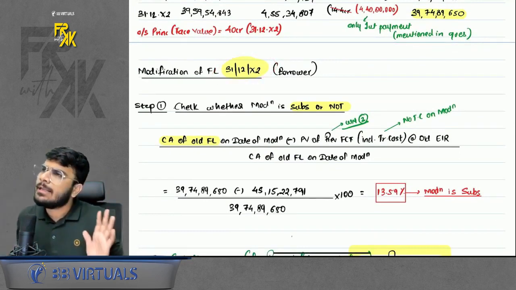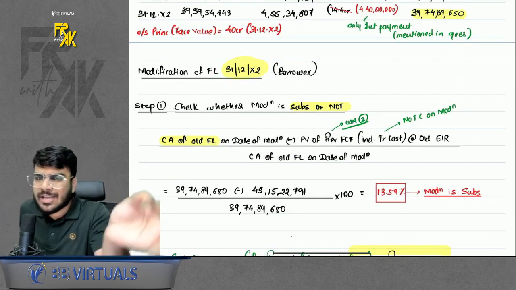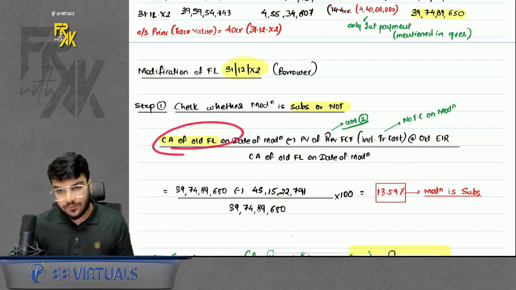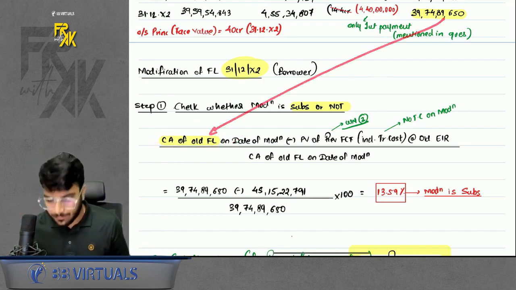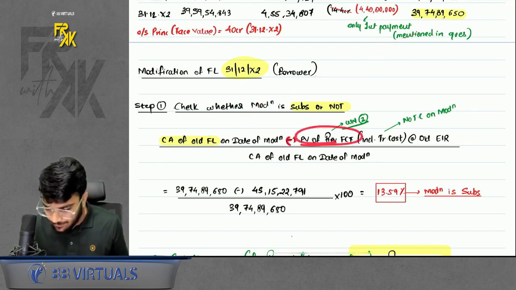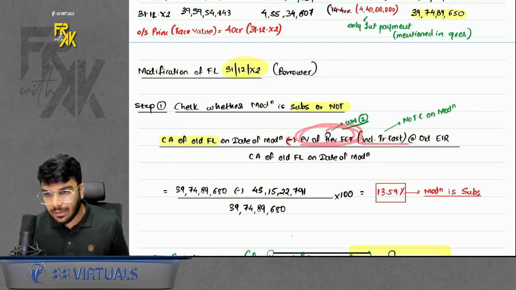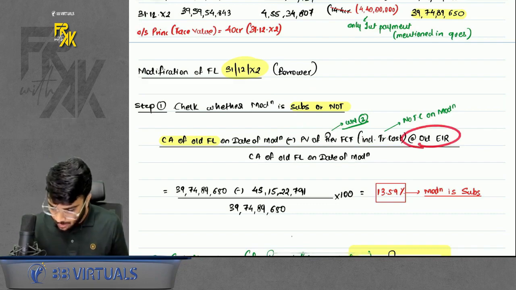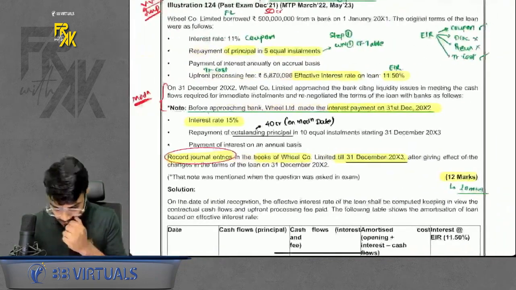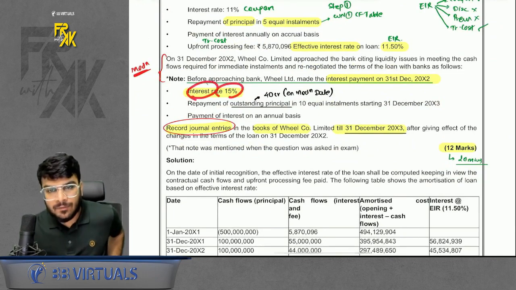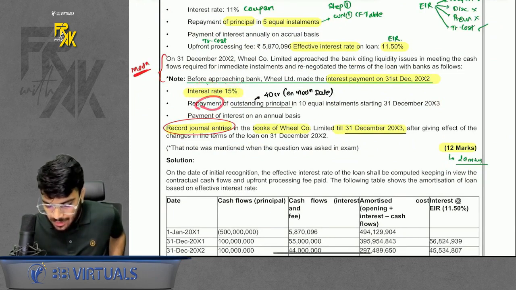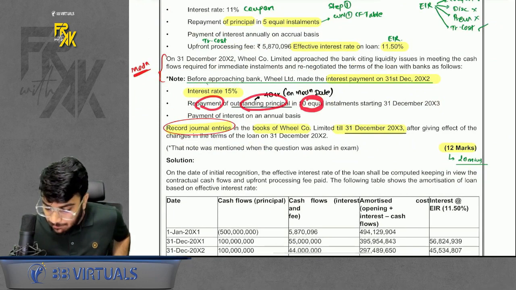What was step number 1? Step number 1 was to check whether it is substantial or not. First we need the carrying amount of the old financial liability. We already have it through LAT. Then we need the present value of revised future cash flows, including transaction cost, at the old EIR. How do we find this, sir? Read the question now. As per the revised terms, the interest rate will be 15%. Repayment of outstanding principal will happen in 10 equal installments.